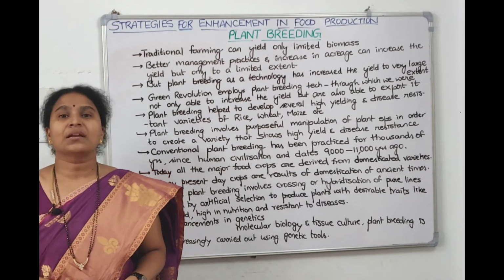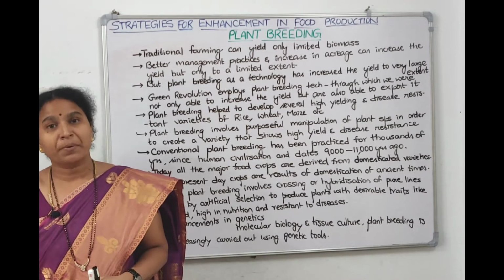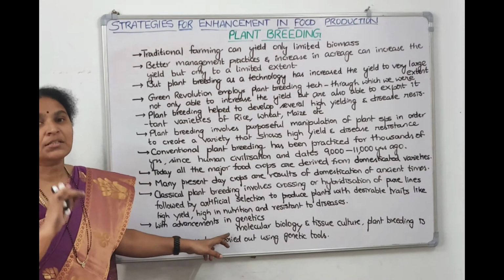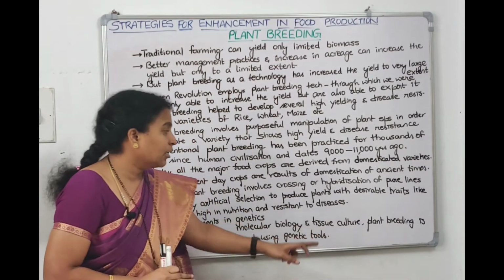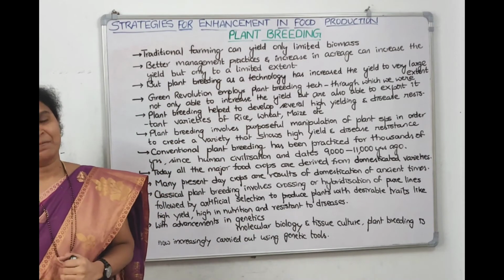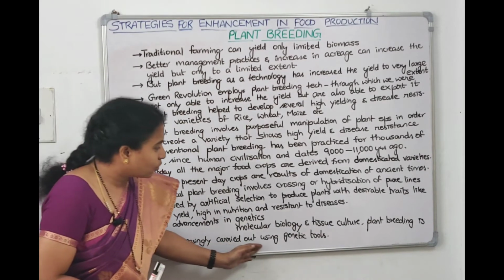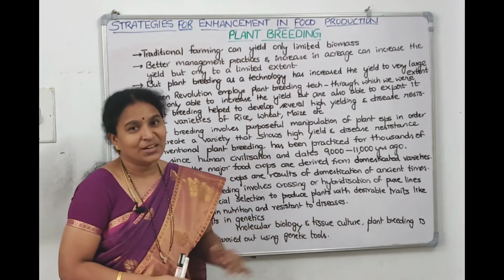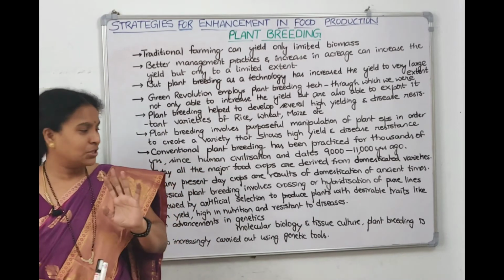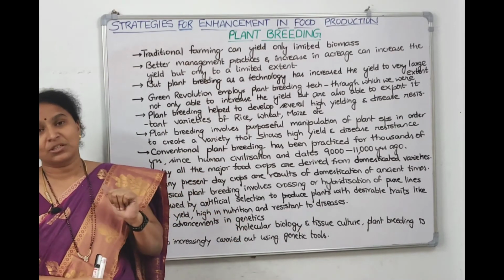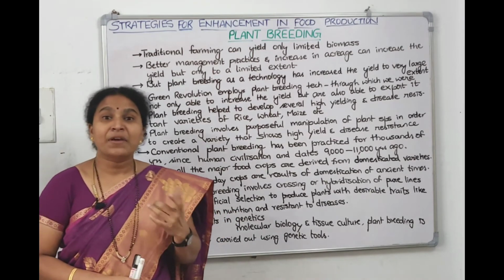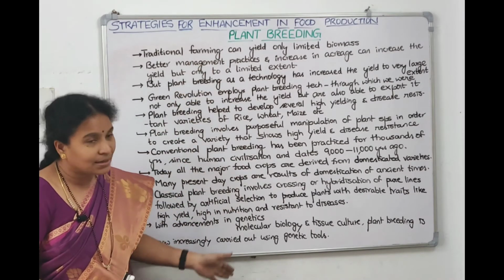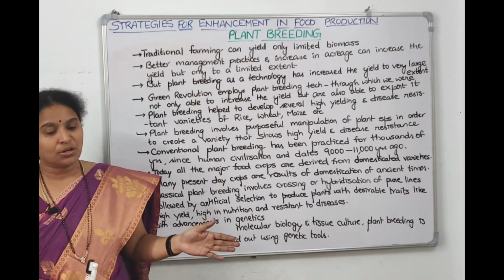Tissue culture is also there in this chapter. We will discuss. It's called micropropagation. Okay. So with the advancements of new techniques like genetics, molecular biology and tissue culture, plant breeding has increasingly been carried out with the genetic tools. So this is a genetic tool, this is also a genetic tool, this is also a genetic tool. In tissue culture also you will try to introduce the genes. In molecular biology we will talk about regulation of the genes. And in genetics we will see where are genes, what are their roles, what are their functions. Children, all these points are there in NCERT, but still if you want to have a screenshot, yes you can.